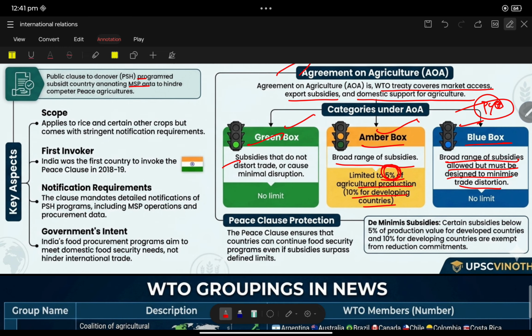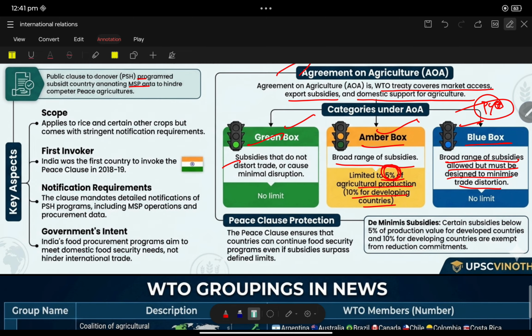Next, de minimis subsidies. UPSC may ask a question on the term de minimis subsidy. What is de minimis subsidy?